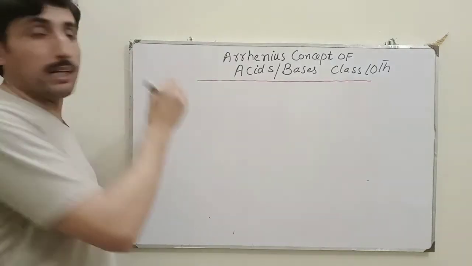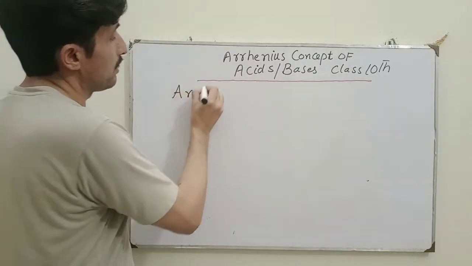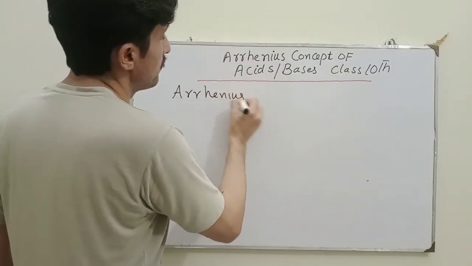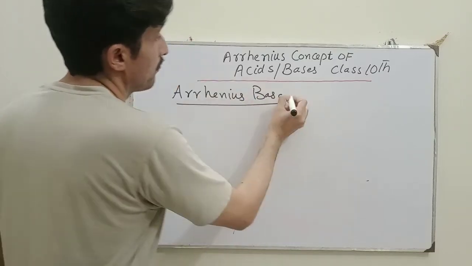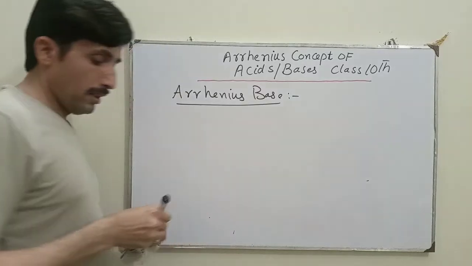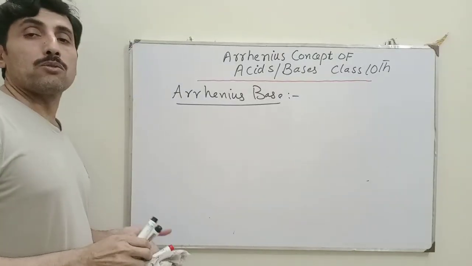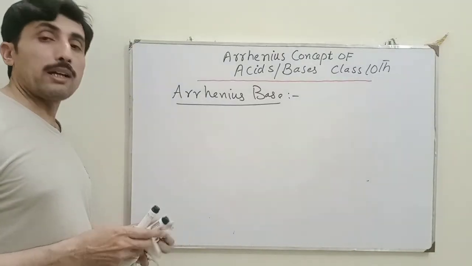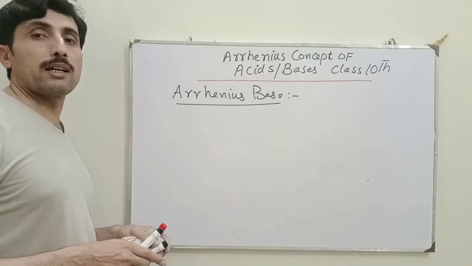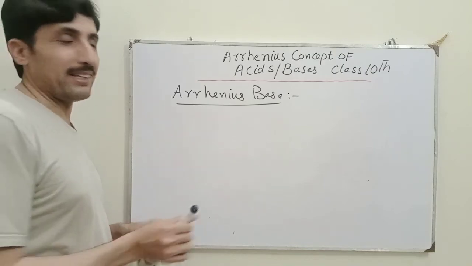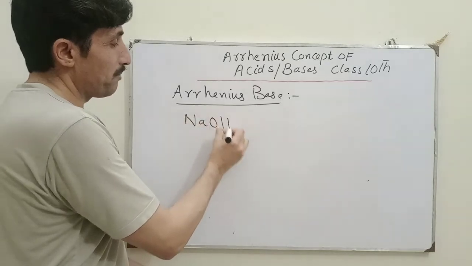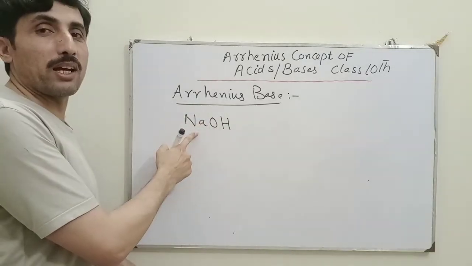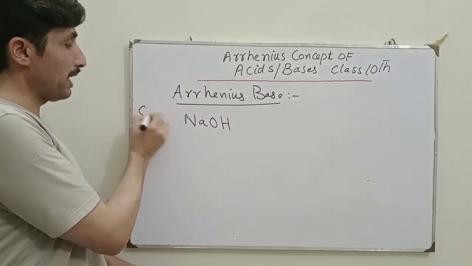Okay, so I will write Arrhenius base. Such compounds which ionize in water and produce hydroxyl negative ions. Okay, I will write these compounds. Caustic soda, sodium hydroxide.